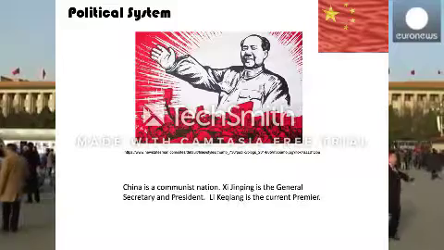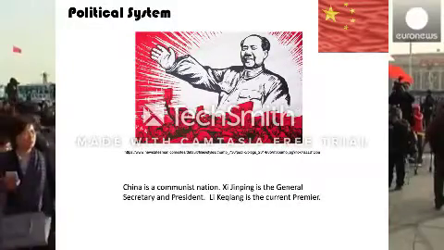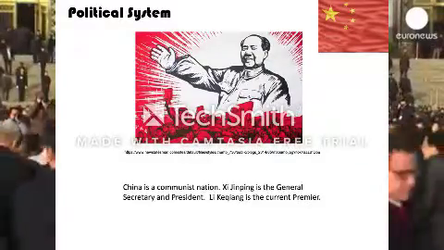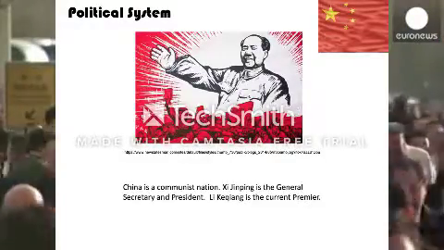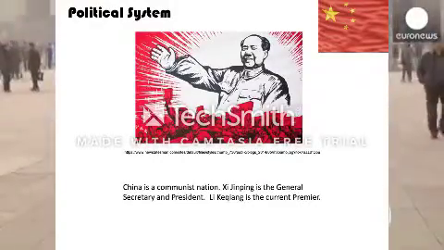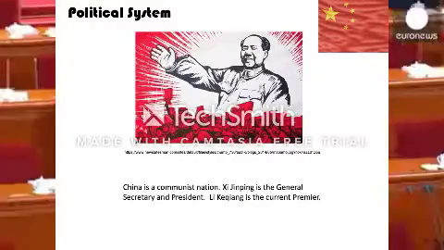China is a communist nation. The current General Secretary is Xi Jinping, and the current Premier is Li Keqiang. October 18th through 25th, 2017, the twice-a-decade Chinese Communist Party held its 19th Party Congress in Beijing. At this time, new members of the Politburo Standing Committee were announced.